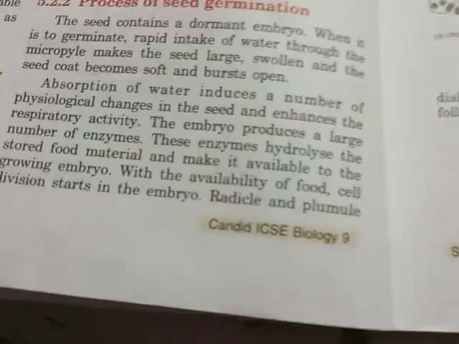Then it helps in the hydrolysis of the stored food materials into simple and soluble state. It also helps in the transportation of the soluble food from the storage tissue to the developing embryo. So all these metabolic changes take place inside the seed.